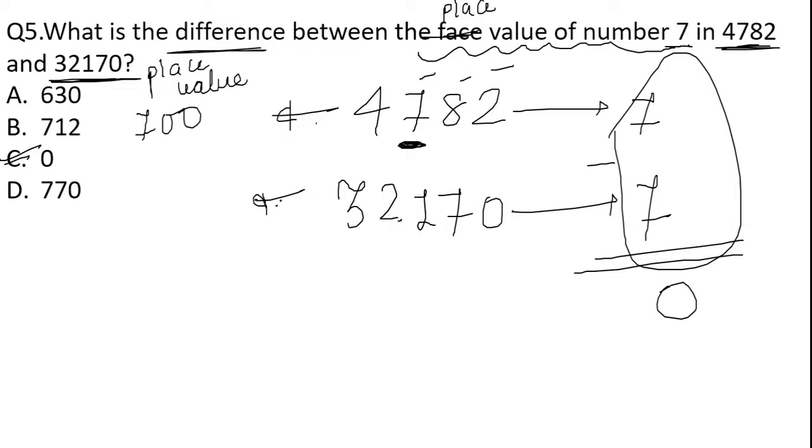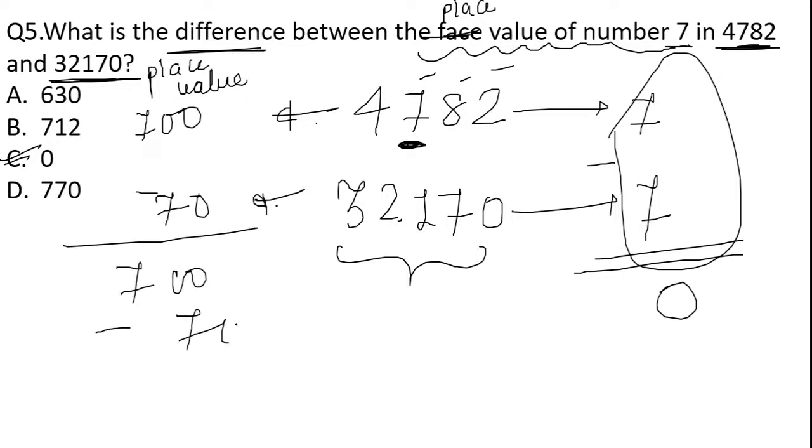The place value for 7 in the given number 32170 will be 70. So we have to calculate the difference, that is 700 minus 70. Simple, got it? So in this way you can calculate the place value and face value.